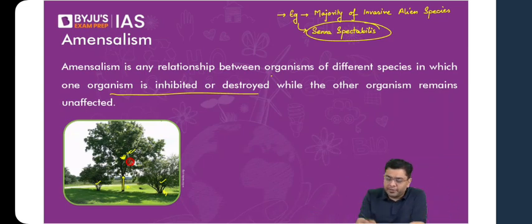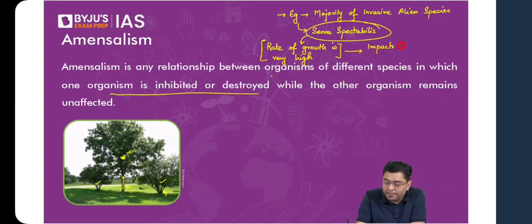So, rate of growth is very high. And when the rate of growth is very high, it impacts the growth of other tree species. Right?